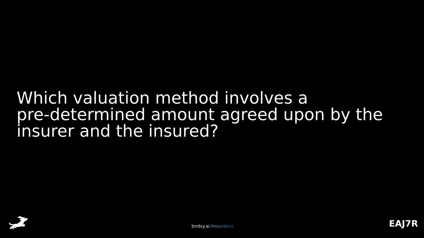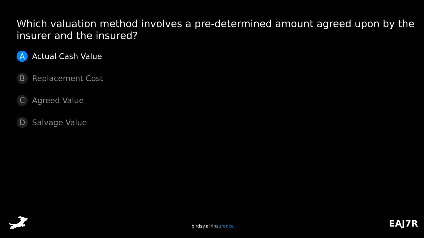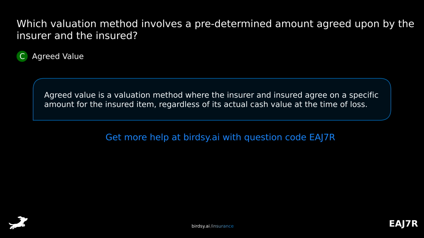Which valuation method involves a predetermined amount agreed upon by the insurer and the insured? Is it A, actual cash value? B, replacement cost? C, agreed value? Or D, salvage value? The answer is C, agreed value. Agreed value is a valuation method where the insurer and insured agree on a specific amount for the insured item, regardless of its actual cash value at the time of loss.